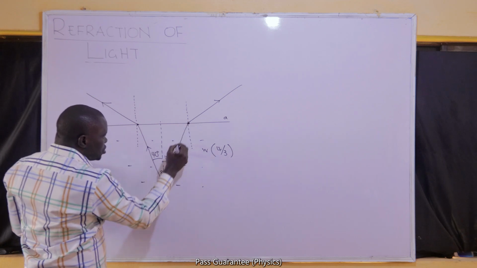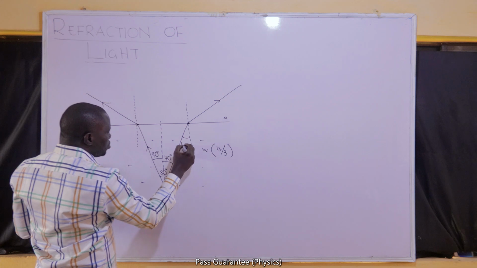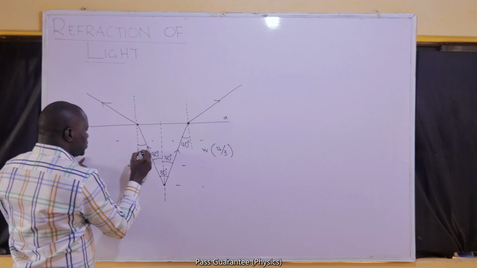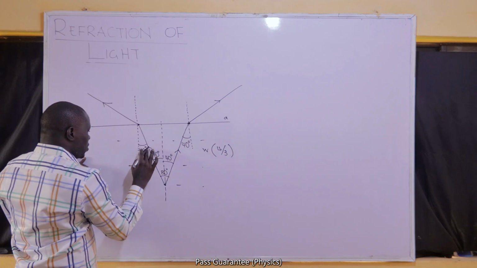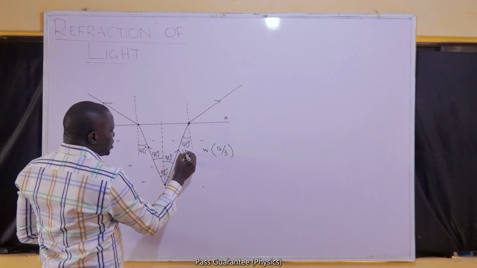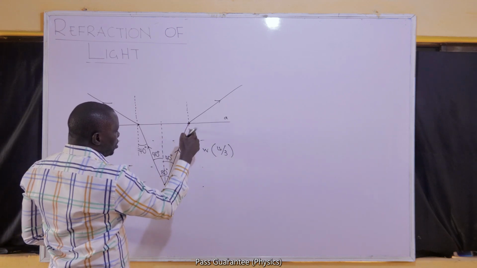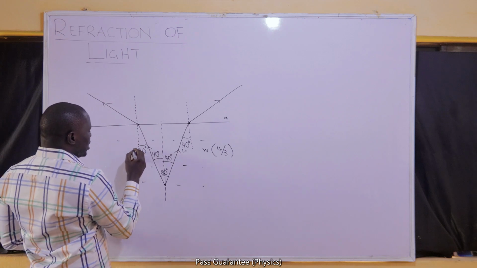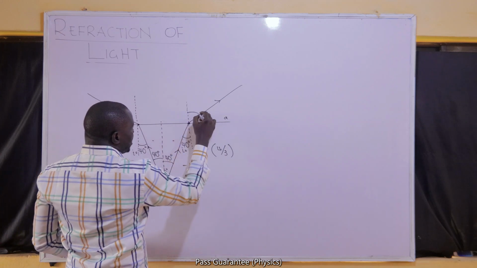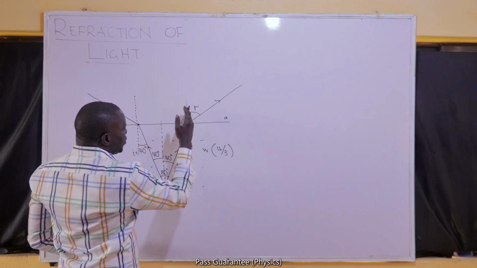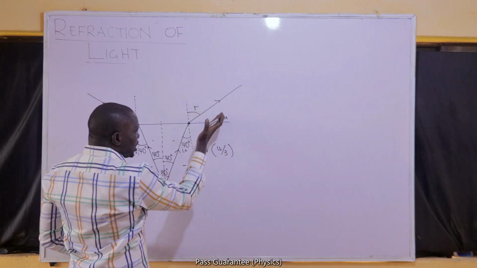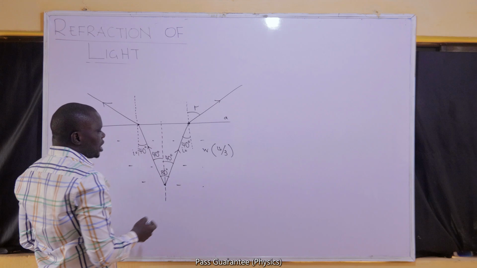When we check this, I think we can use Z angle to solve this. If we use Z angle, I hope you know that this place will also be 40 degrees, while this will also be 40 degrees. So it is the angle of incidence because it's the angle that the incident ray is making with the normal. This is also the angle of incidence here. What I want to find now is the angle of refraction. I've drawn it to look larger than the angle of incidence because it is going from a dense to a less dense medium. I expect that the angle in the less dense medium will be larger.